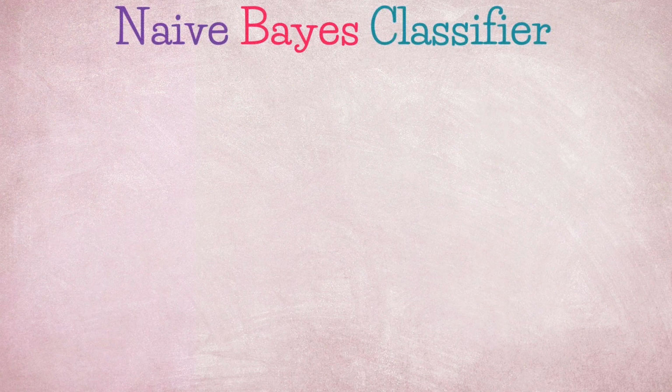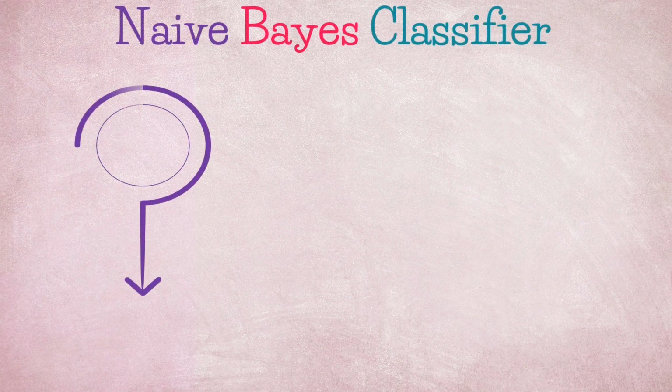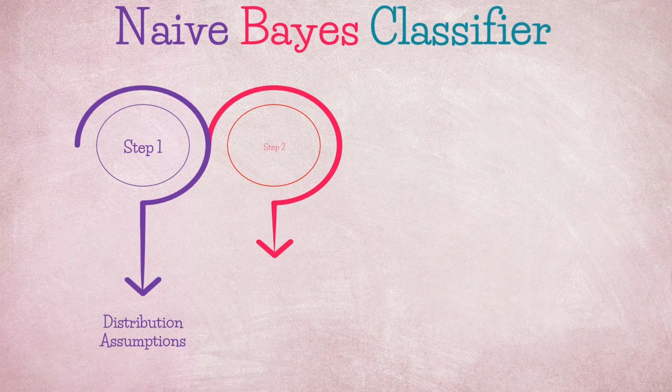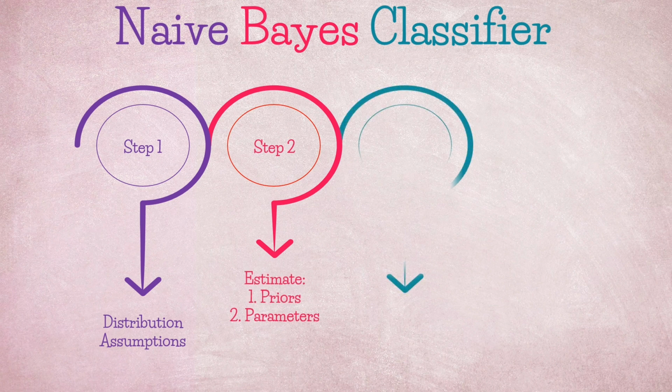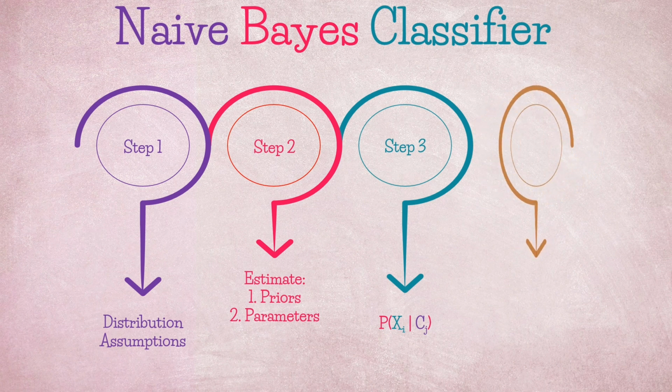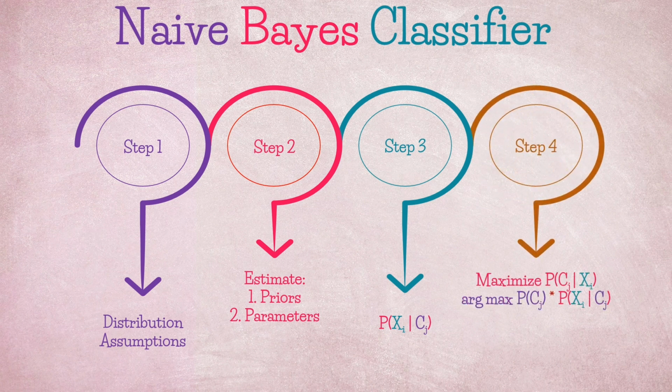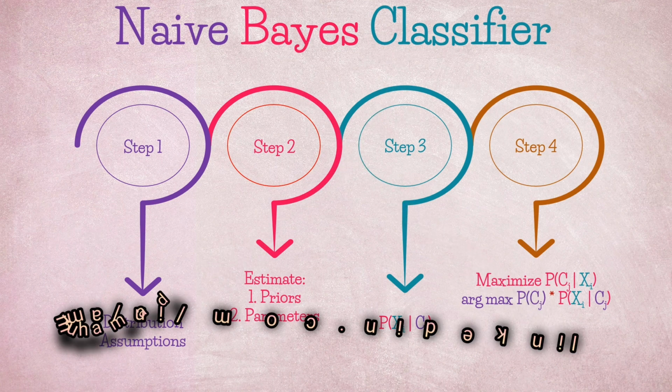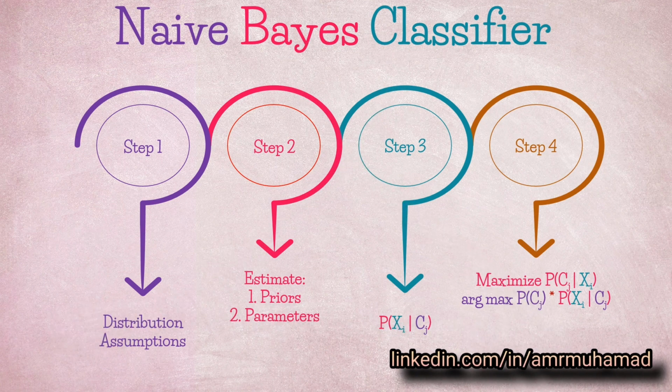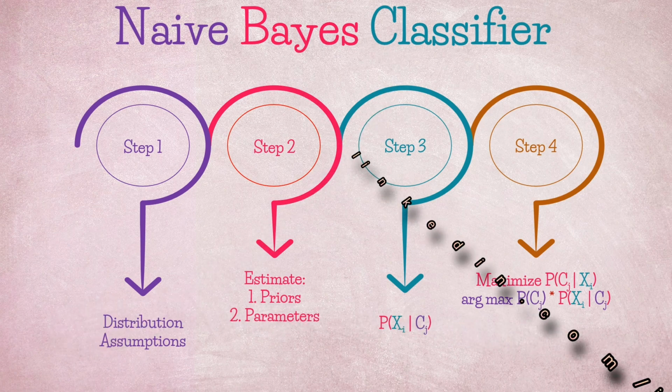Before we move on to the implementation, let's summarize what we have learned so far. We first make an assumption about the distribution of the feature, estimate the prior and the distribution parameters, calculate the conditional probability P(x | c), get into Bayes' rule, and finally maximize P(c | x), which is equivalent to maximizing P(c, x). Hopefully you are now excited and ready to see all this in action. Let's code mixed naive Bayes from scratch and also learn about the machine learning workflow.